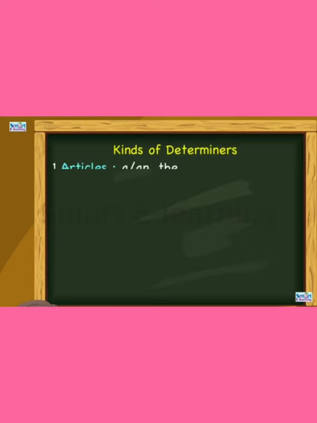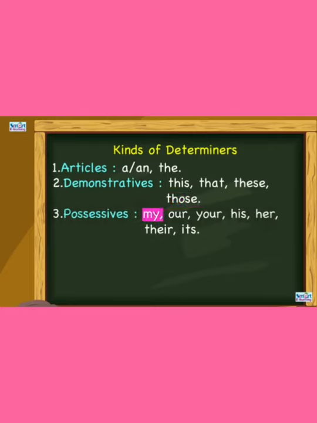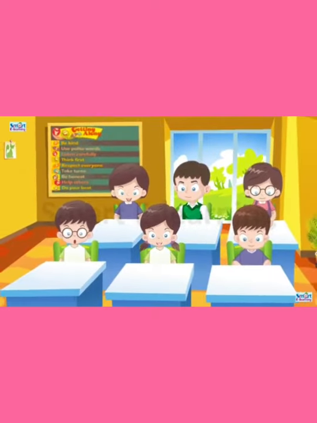Let us see the kinds of determiners now. First comes articles: a, an, the. Demonstratives: this, that, these, those. Possessives: my, our, your, his, her, their, its.